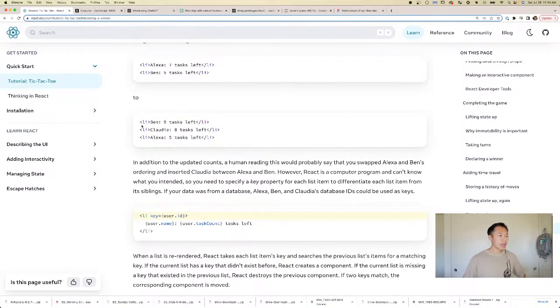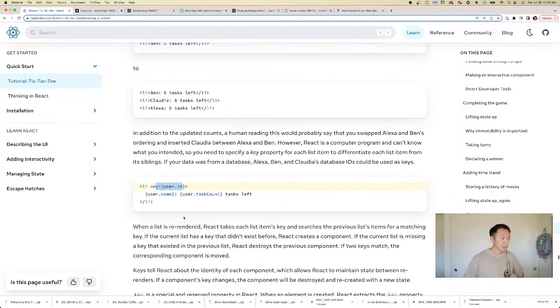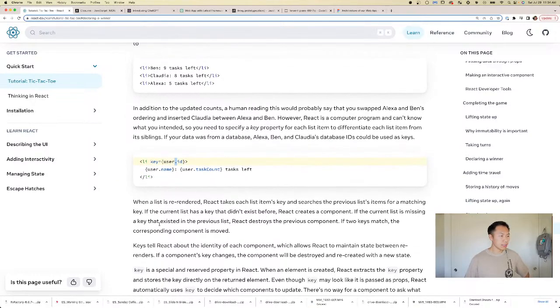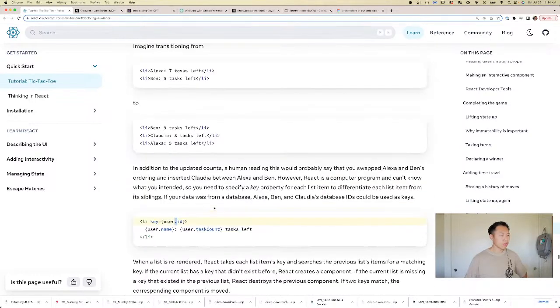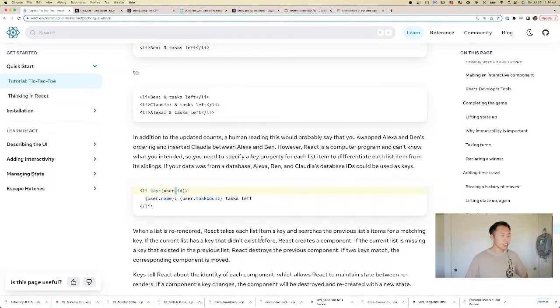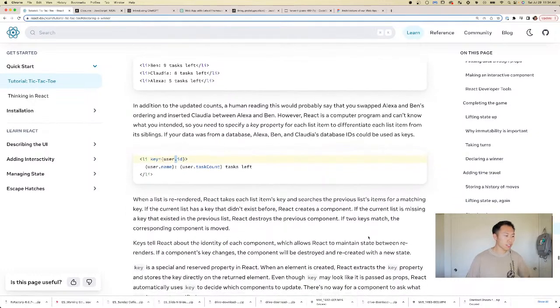Okay, so anytime you have a list item, you need to give it a key. When a list is re-rendered, React takes each list item's key and searches the previous list items for a matching key.